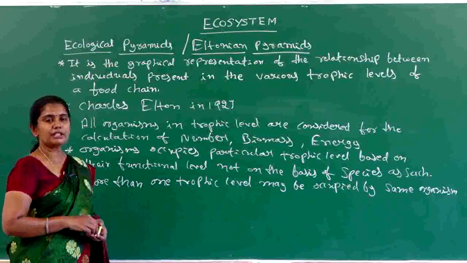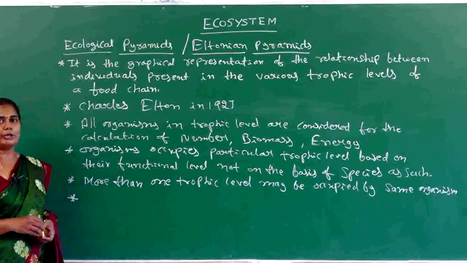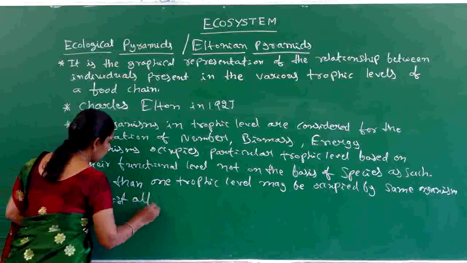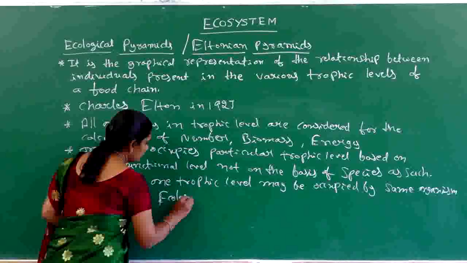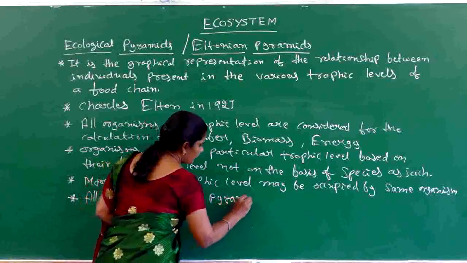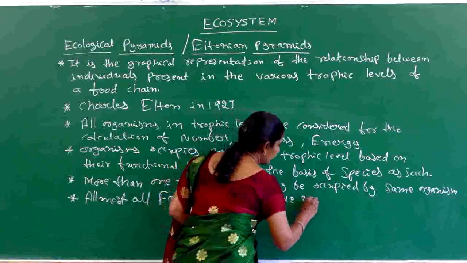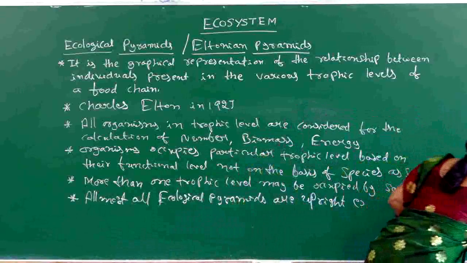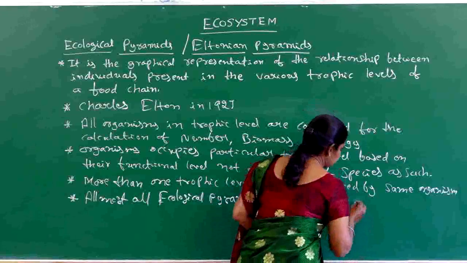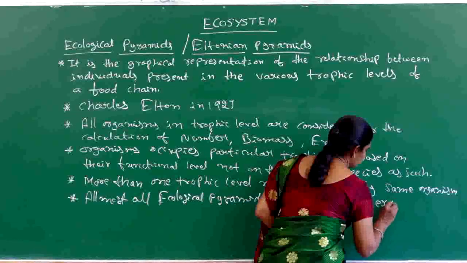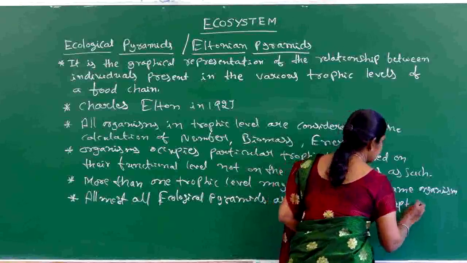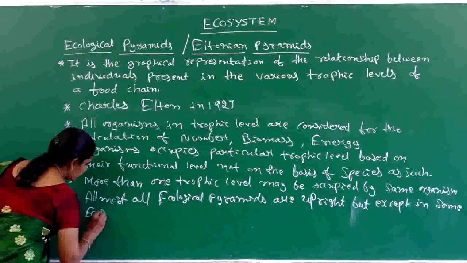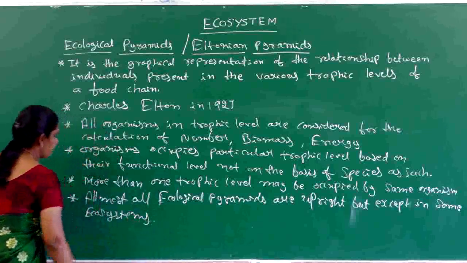That means in some ecosystems the upright condition is not seen.